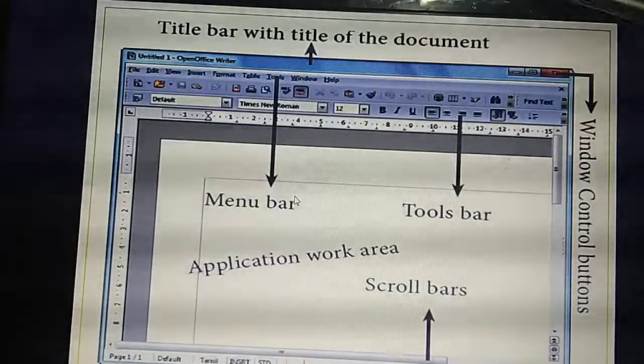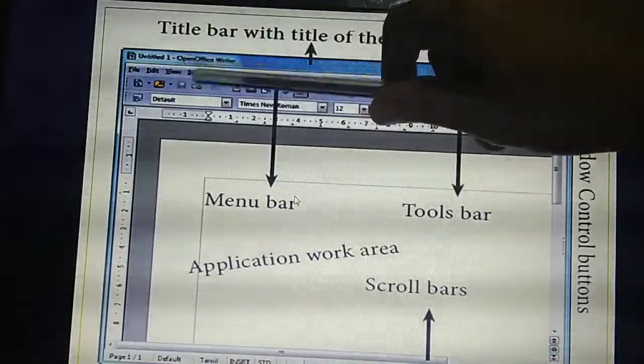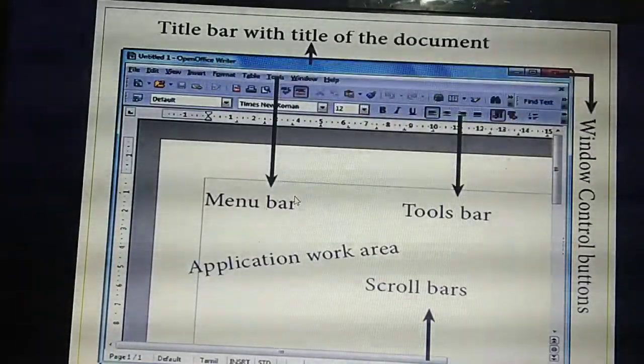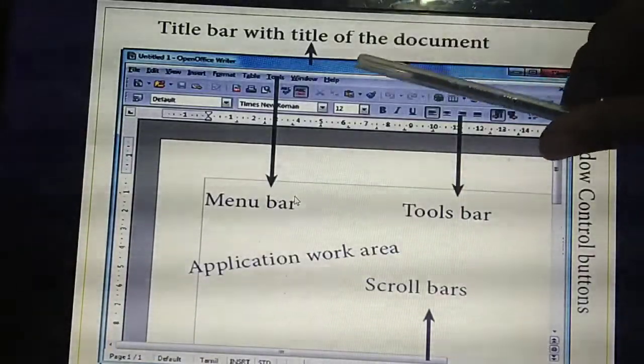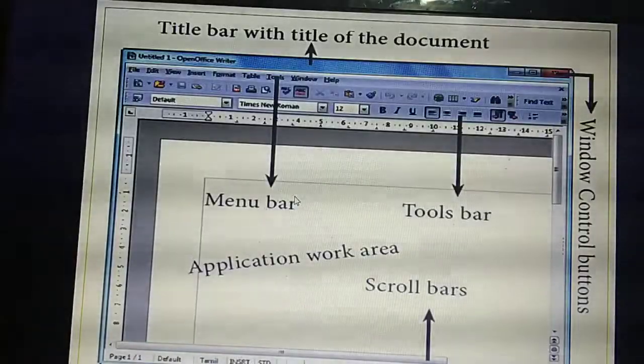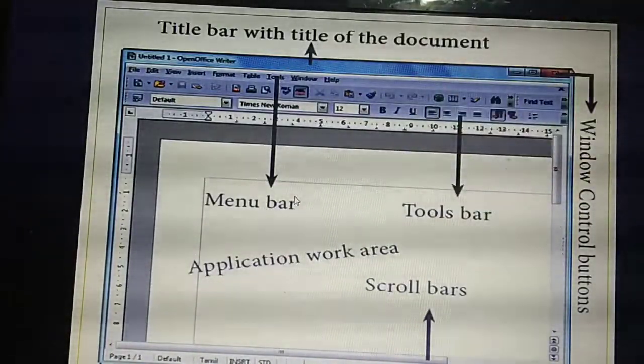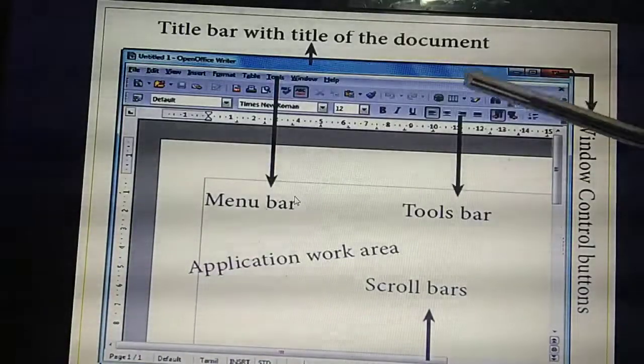Understand? So below this blue color, you have seen some names: file, edit, view, insert. This we are calling as a menu bar. So what's a menu bar? What do you mean by menu bar? Next to the title bar, the menus will appear. That bar we are calling as which bar? Menu bar. Okay, that and all you will study later.